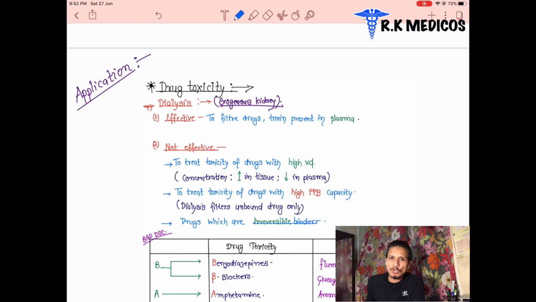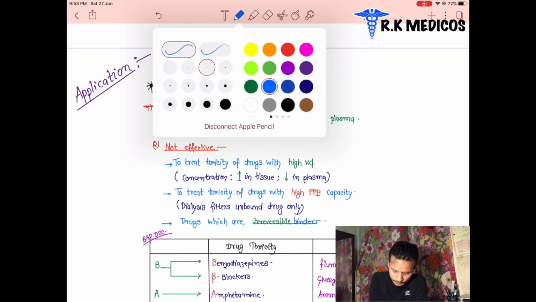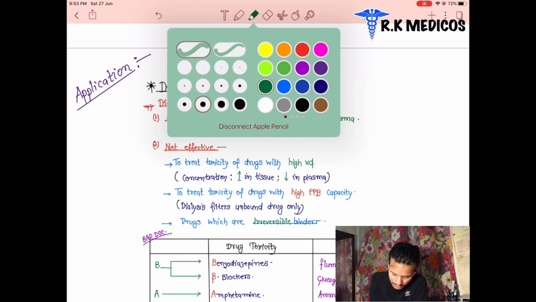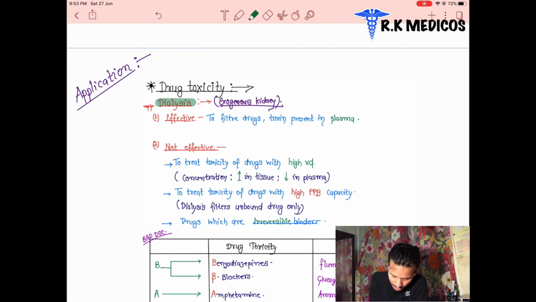But some drugs are not excreted out, and they produce toxicity in our body. For them we use an antidote for removing, since they are not removed by excretion through the kidney, the lungs, or the liver. Which drugs are removed by the dialysis technique? Dialysis acts as an exogenous kidney.